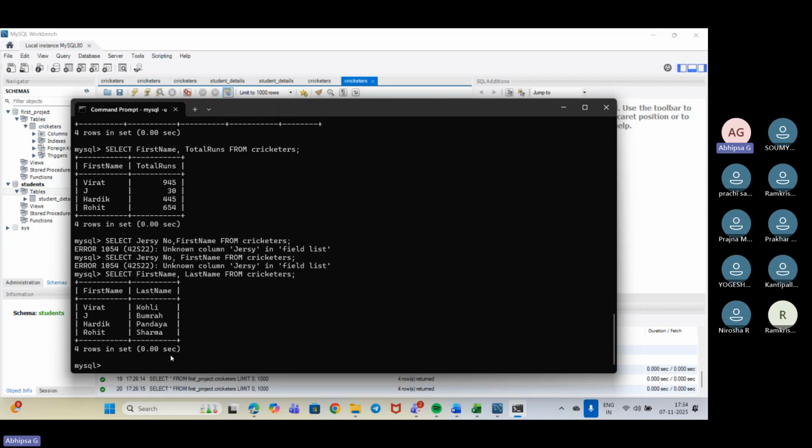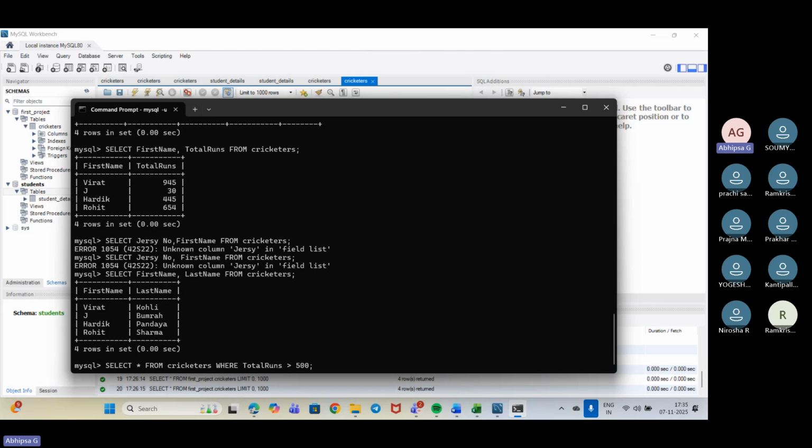Okay. So if I need to check where the total runs would be greater than 500, then we will be using this. So how can we select? We will do select star from cricketers where total runs, so I guess where should be in capital, where total runs is greater than 500.